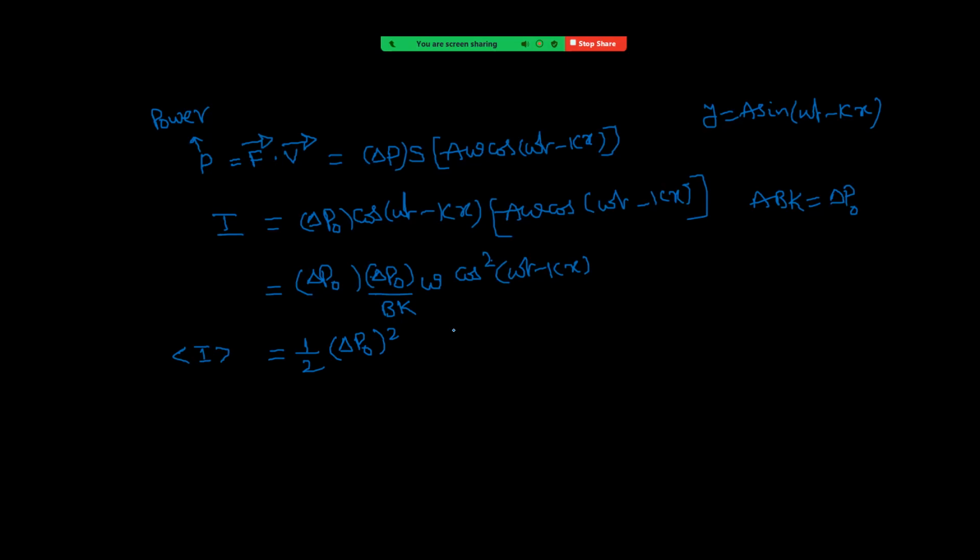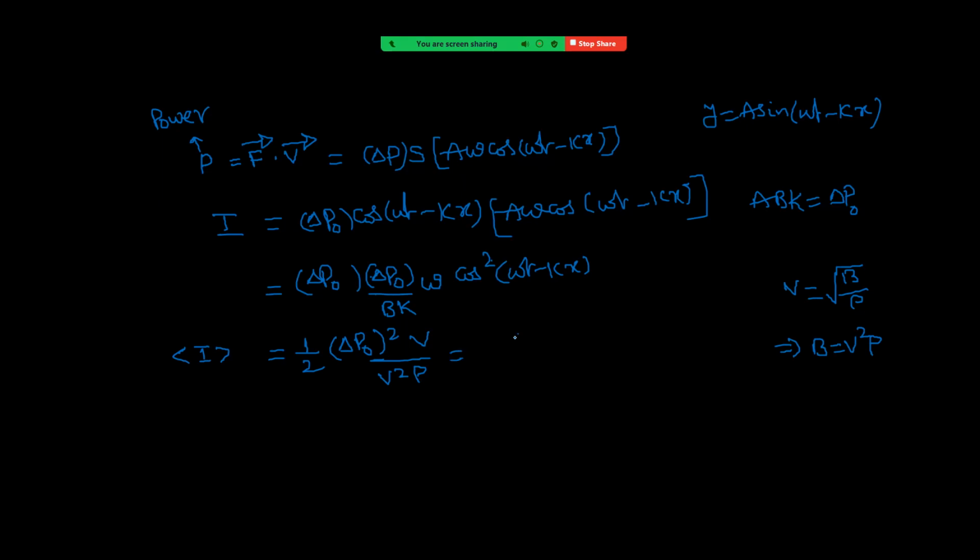See, in the place of omega by k, I can write V. In the place of B, see what we can write. We have velocity equal to root of B by rho, right? So from this we can write B equal to V square into rho. Okay. Now substitute that in the place of B. It is V square into rho, right?